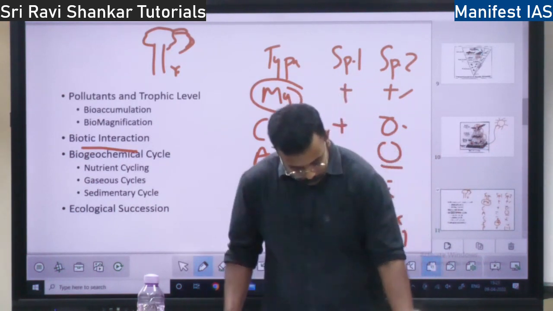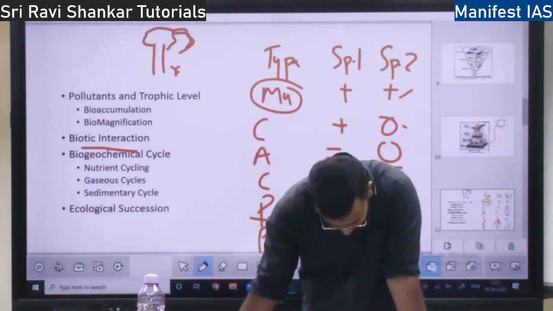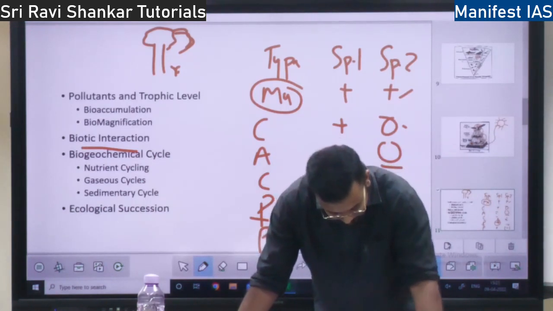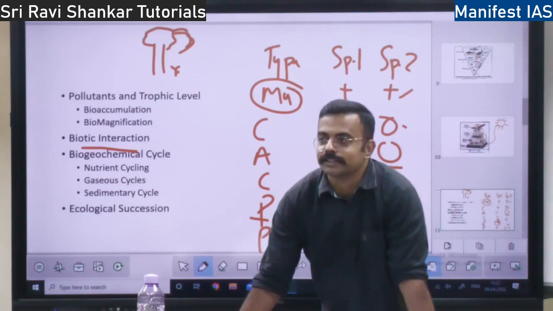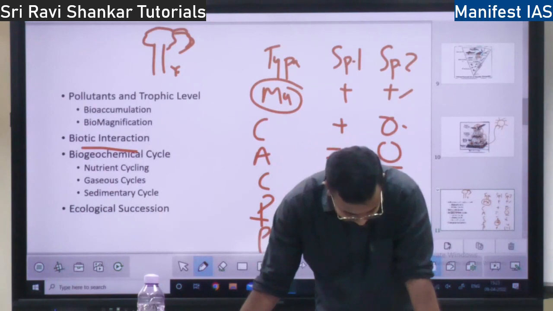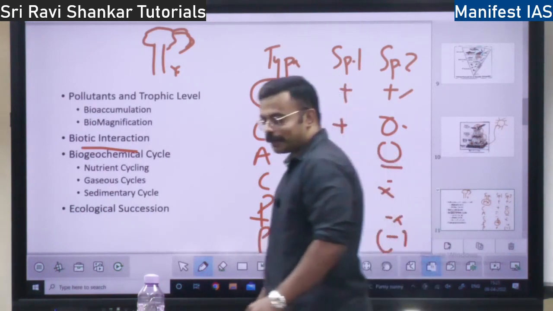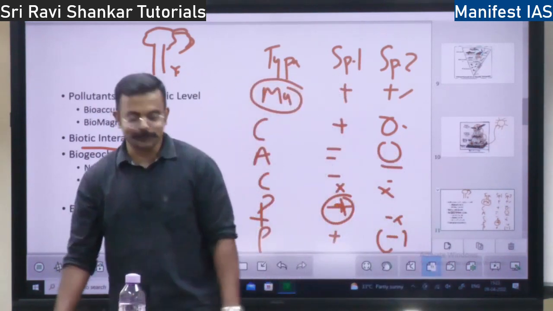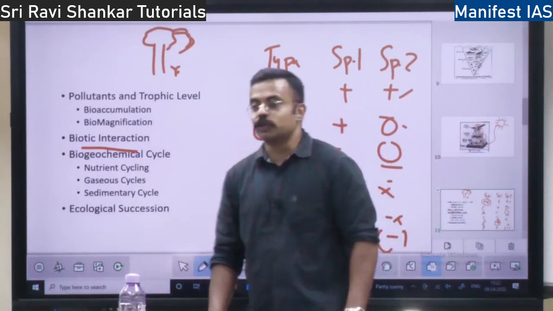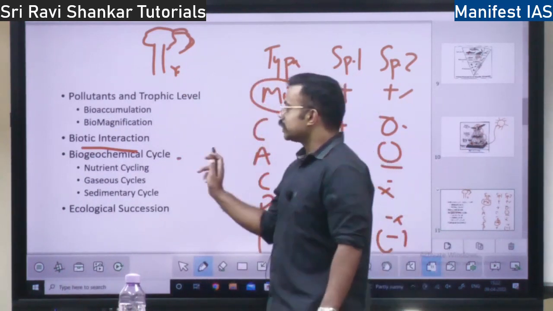Okay. Bear is omnivorous. It's not vegetarian. It eats both veg and non-veg. It's a good thing. So we are clearing the IAS exam, but we don't know whether a bear is vegetarian or non-vegetarian. That's okay, it happens. So next we will move to the biogeochemical cycle.